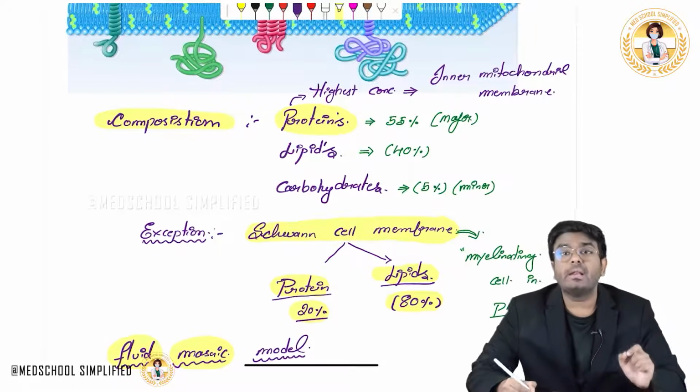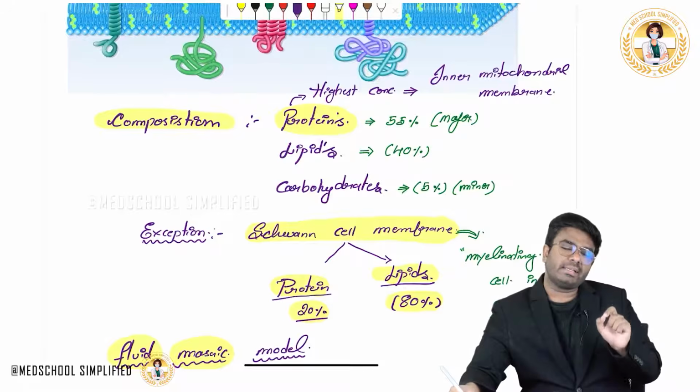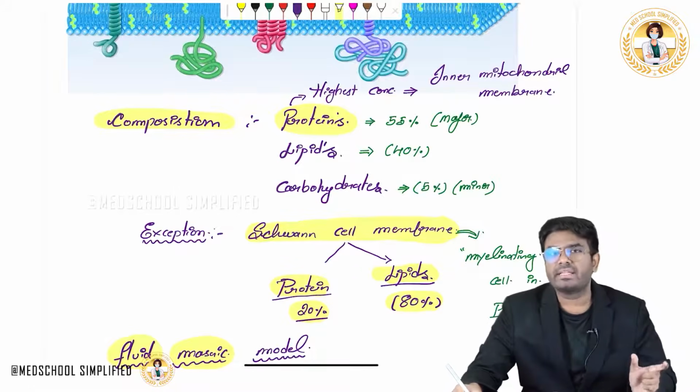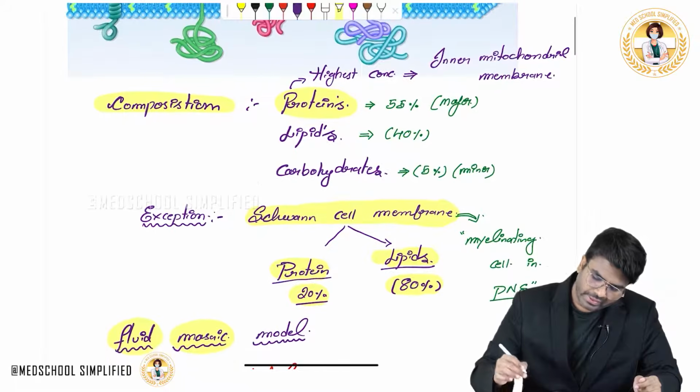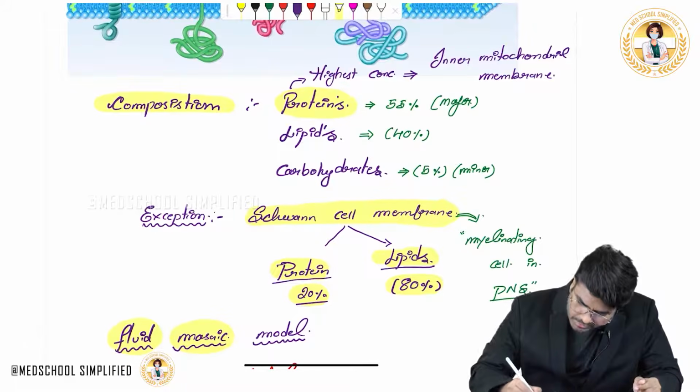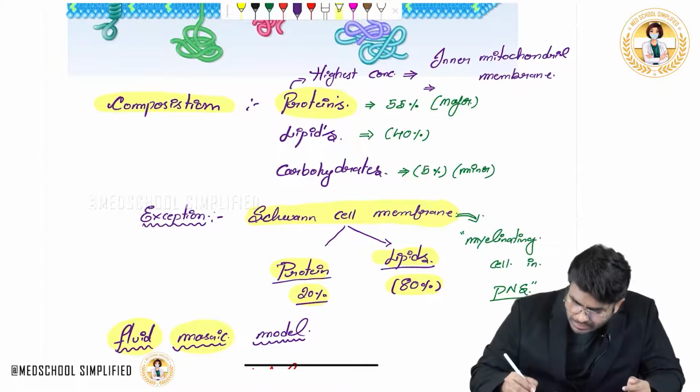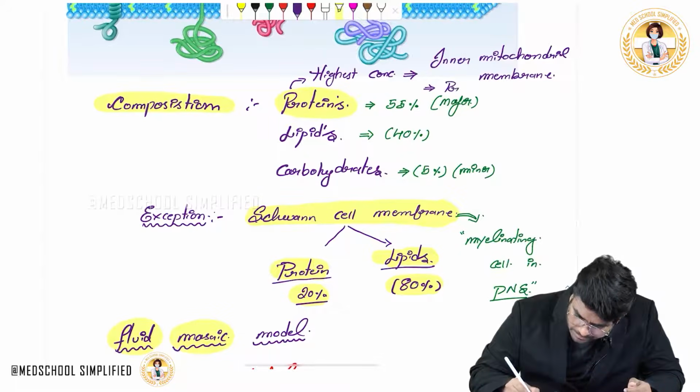Okay, so in the inner mitochondrial membrane, we know the mitochondria has two layers: an outer membrane and an inner membrane. The inner mitochondrial membrane has the highest concentration of proteins. If you don't find this option, there is one more: the inner mitochondrial membrane, or you can also have the presynaptic membrane.